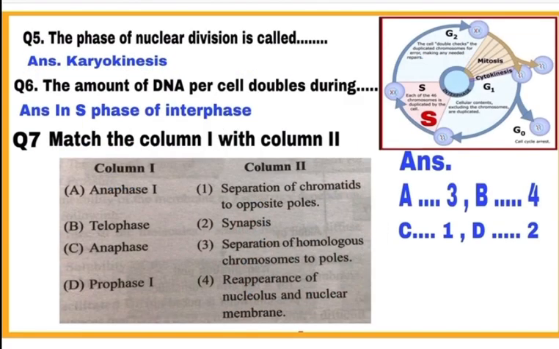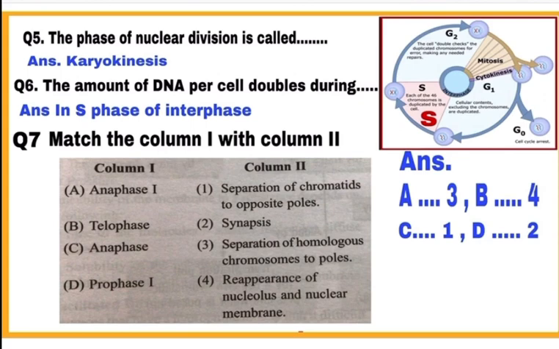Question number 5. The phase of nuclear division is called karyokinesis when nucleus divides into two nuclei, and it is followed by division of cytoplasm, which is called cytokinesis. Question 6. The amount of DNA per cell doubles during dash. See the diagram. It is the S phase of interphase when amount of DNA per cell doubles, but the number of chromosomes remains the same.